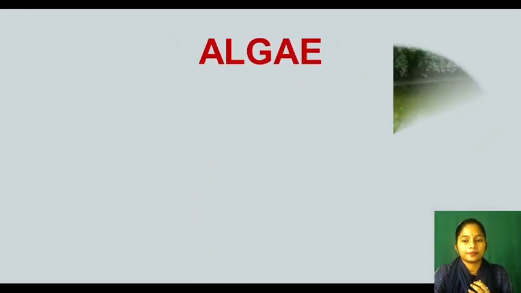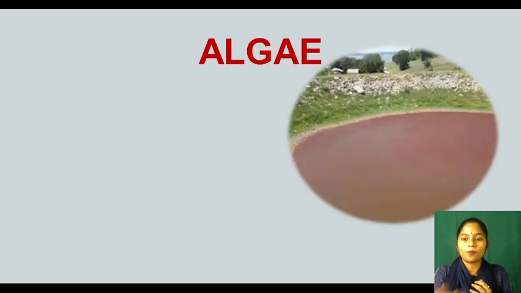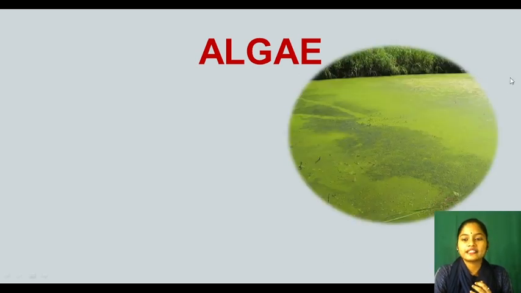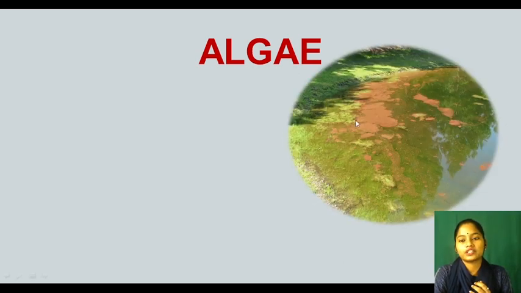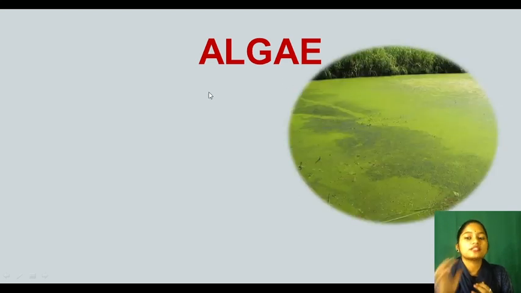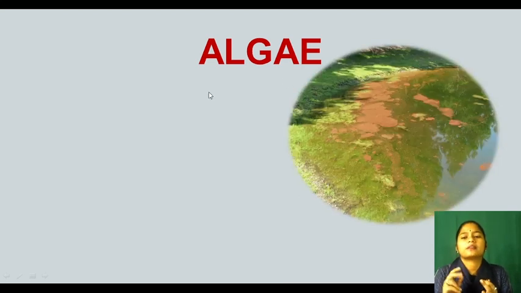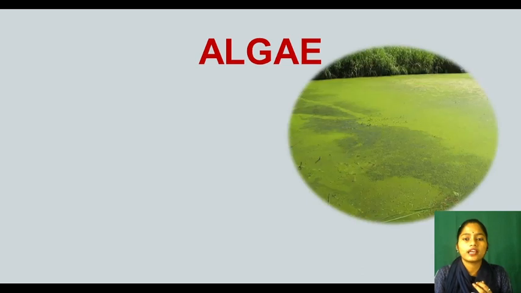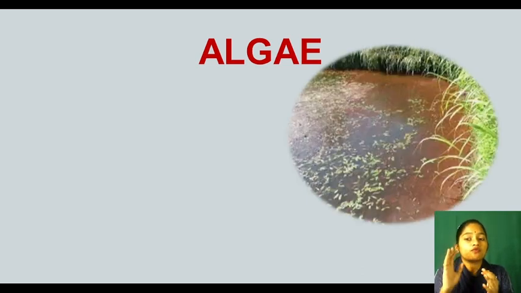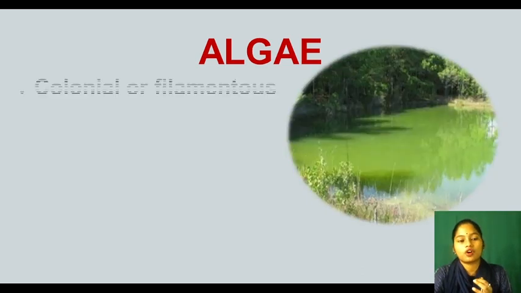Now see, algae. My dear kids, have you seen a pond? Have you seen these kinds of ponds which I have shown you in this GIF? Some ponds have green water, some ponds have brownish water. Why? Because inside the water certain algae has grown.